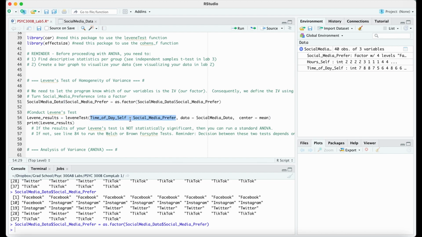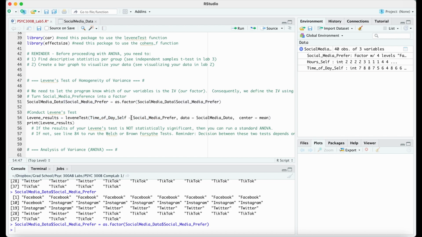So we see this little tilde here, and we see two of these different variables, but these are actual column names. So we see social media preference is this one, and then time of day self is this one. Again, you need to be changing this here to our self for yourself, for this data, but I'm going to do it with different data, so I'm not giving you all the answers in this video.